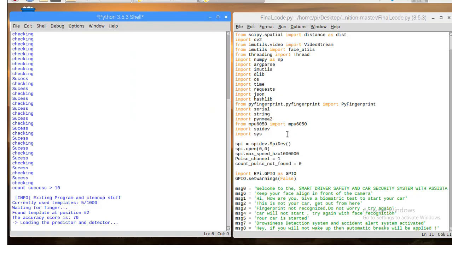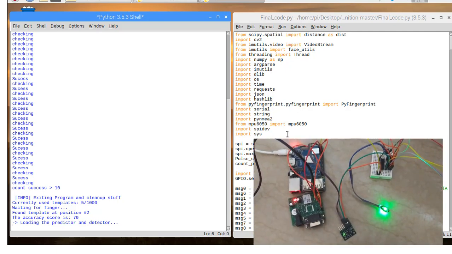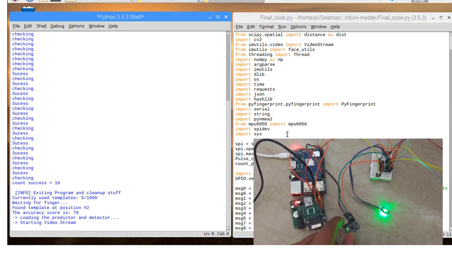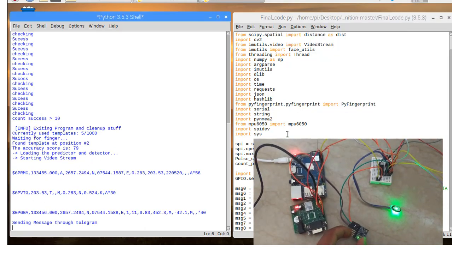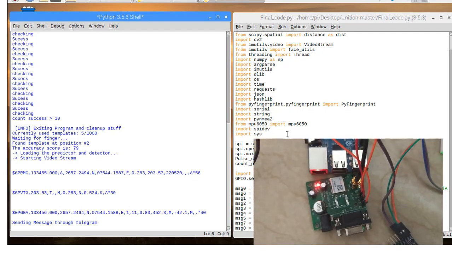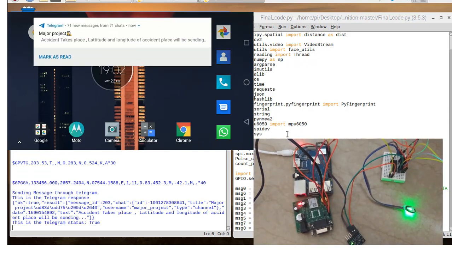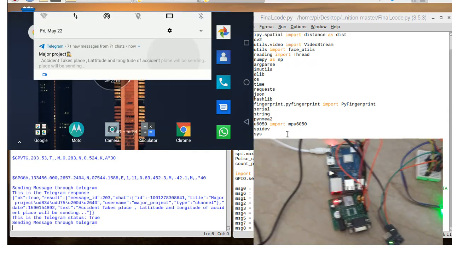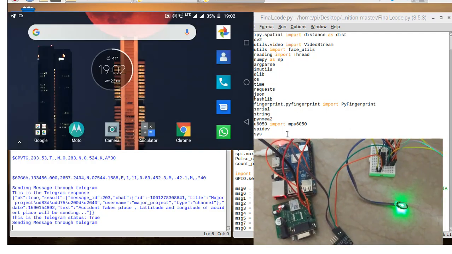If an accident happens at any time, it will be detected using the MPU 6050, that is the accelerometer and gyrometer. As you can see in the video, when I move the MPU 6050 from its position, on the output screen you can see the GPS module giving data of the position, including latitude and longitude of the place of accident. You can also see an alert message being transferred to the relative.